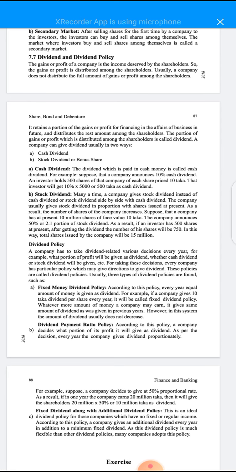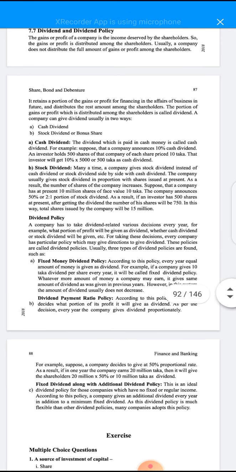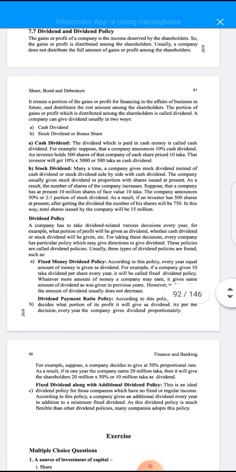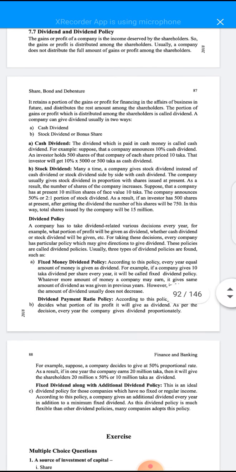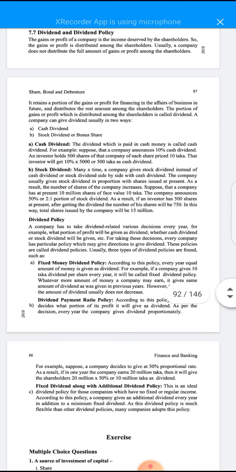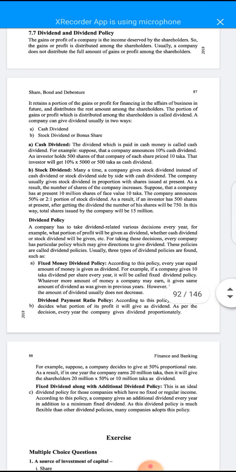Student, the first is cash dividend. You have to know what cash is. Cash means liquid assets, or the initial amount of taka. The dividend which is paid in cash money is called cash dividend.